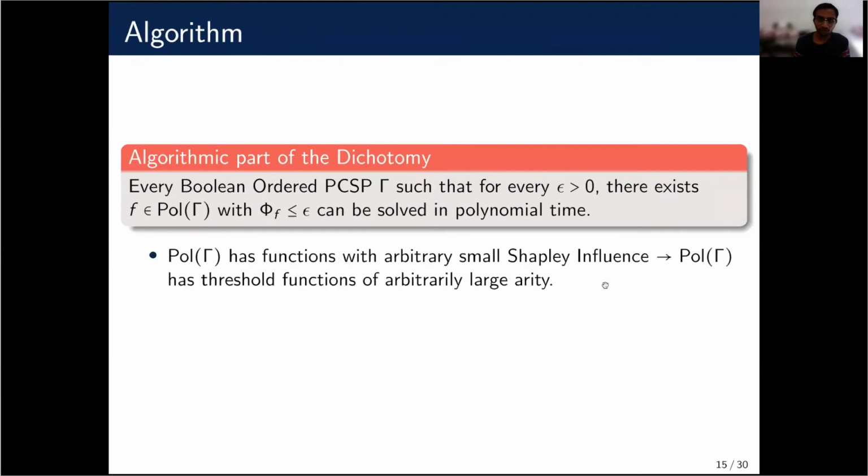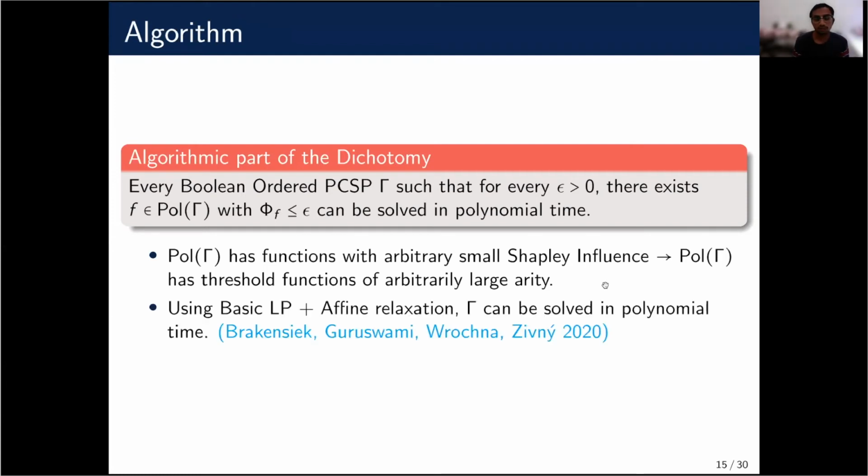First, we show that if polymorphisms of gamma contain functions of arbitrarily small Shapley value, then polymorphisms of gamma also have threshold functions of arbitrarily large arity. And recall that symmetric functions of arbitrarily large arity imply that the PCSP can be solved in polynomial time.